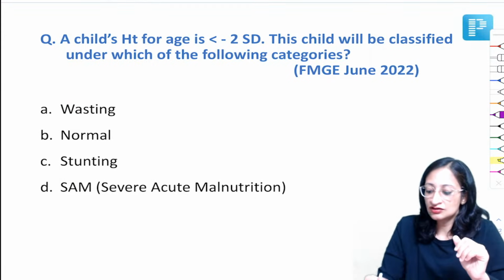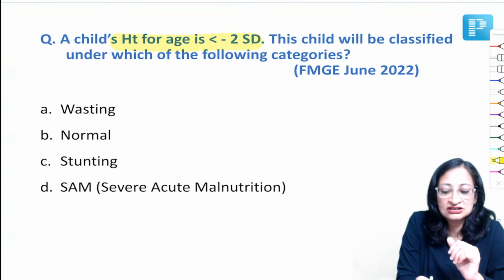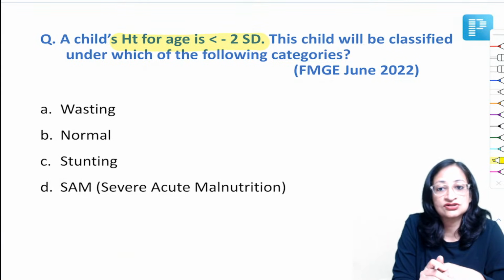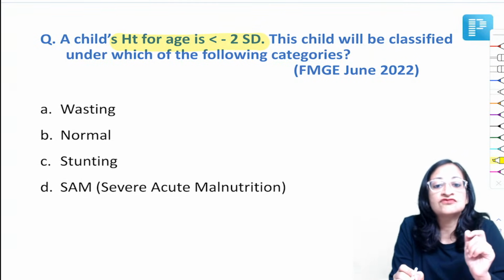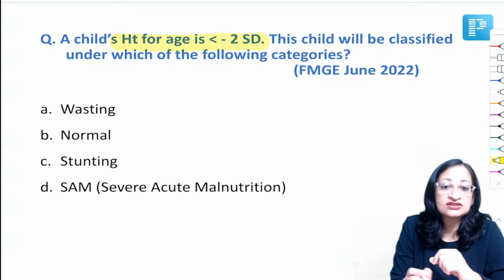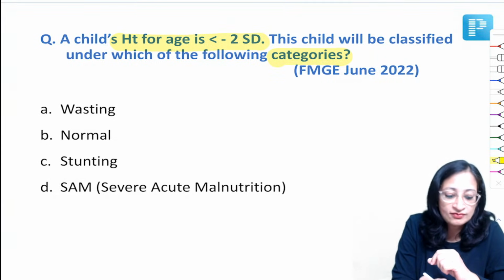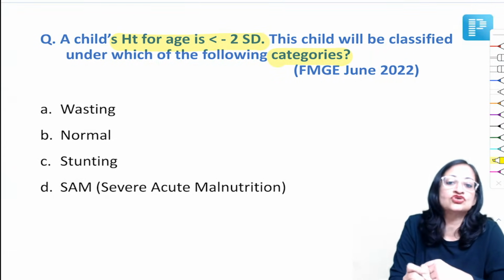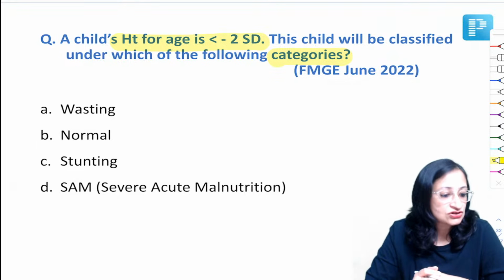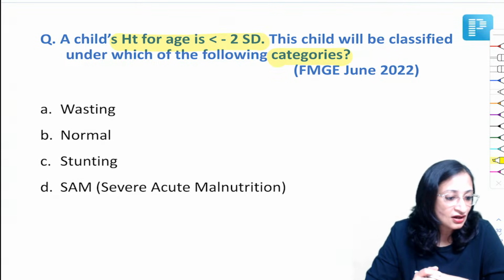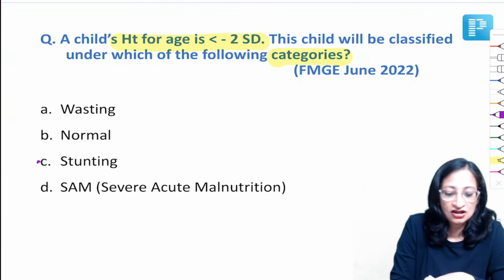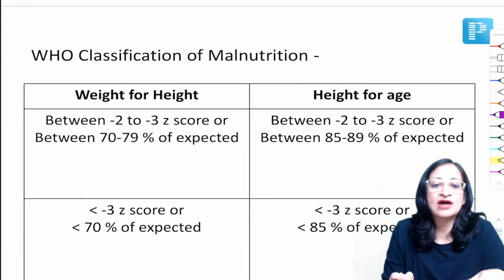Now moving ahead, we have a child's height for age is less than -2 standard deviations. The child will be classified under which of the following categories? So is it wasting, or normal, or stunting, or severe acute malnutrition? Okay, so waiting for your reply. Come on. So very good. Very good, S. Khan, Sharik, Dhruv, Parveen. So it is stunting. So we need to know the WHO classification of malnutrition.